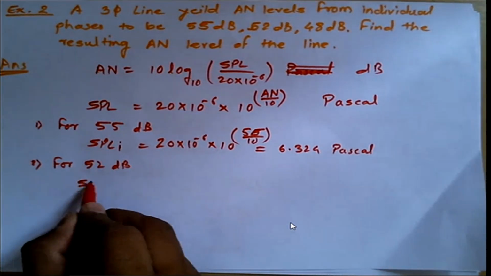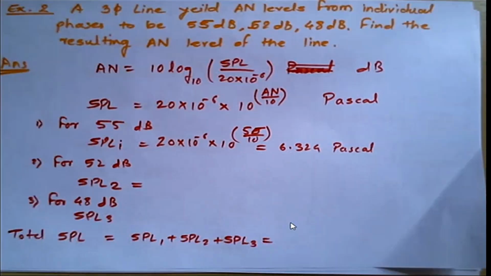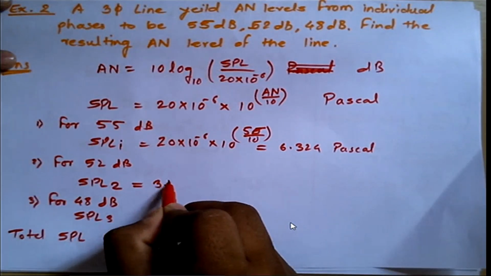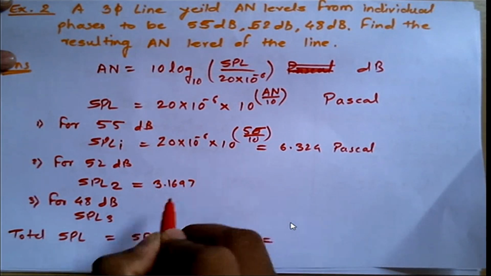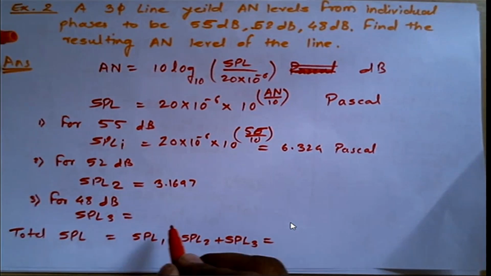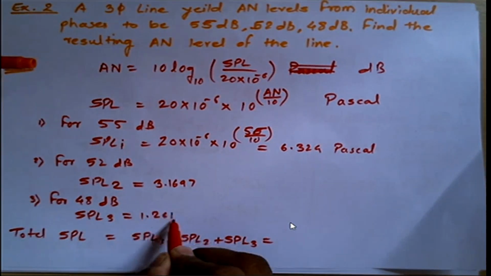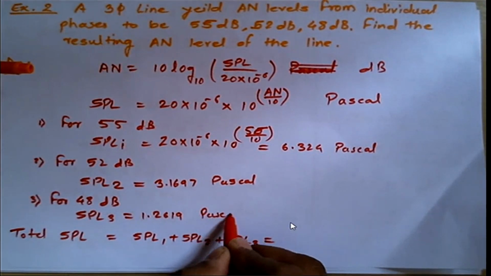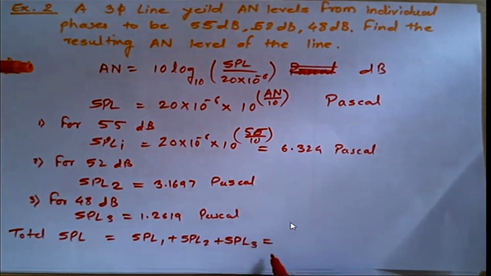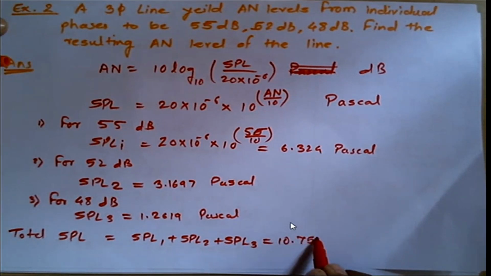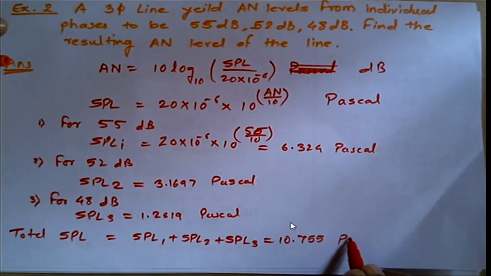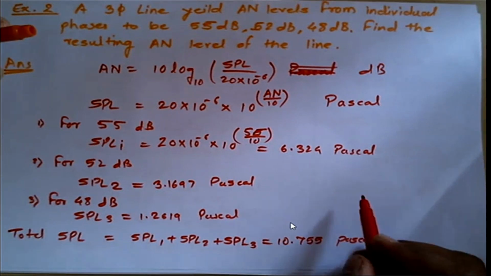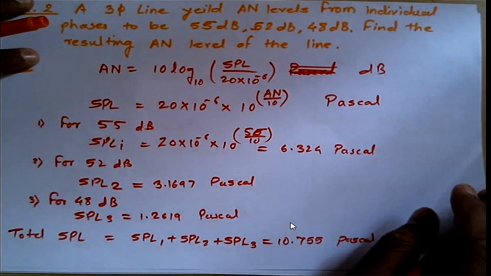It will be SPL2, which is 3.1697. Then SPL3, unit Pascal. And the total sound pressure level is equal to 10.755 in Pascal. Okay, but I want in dB.